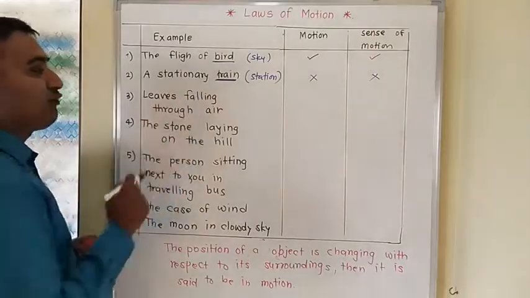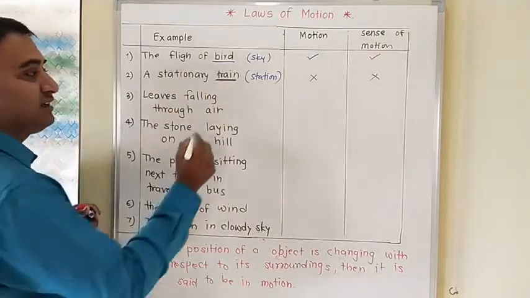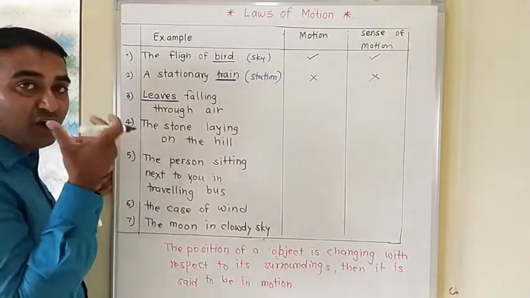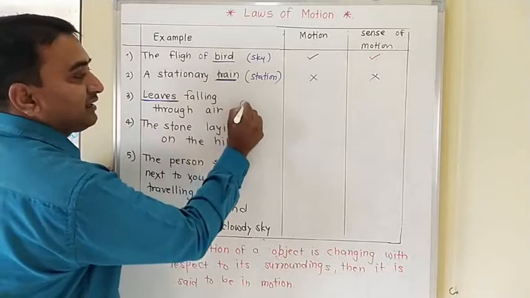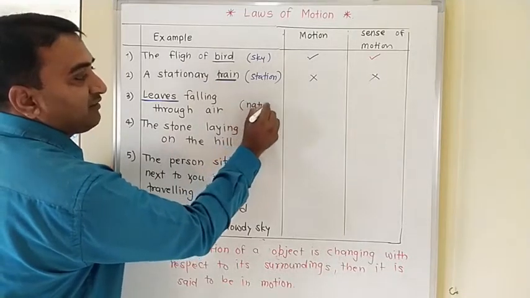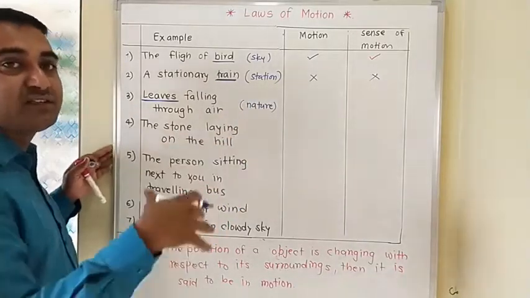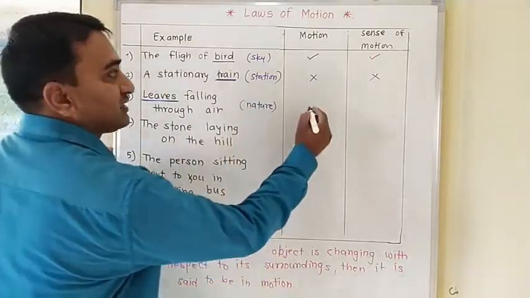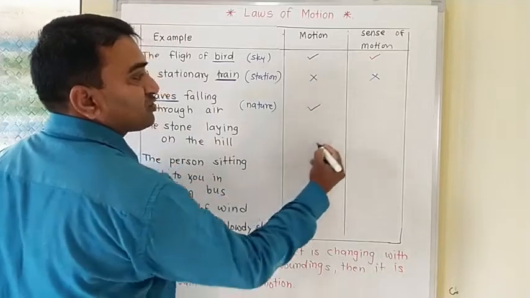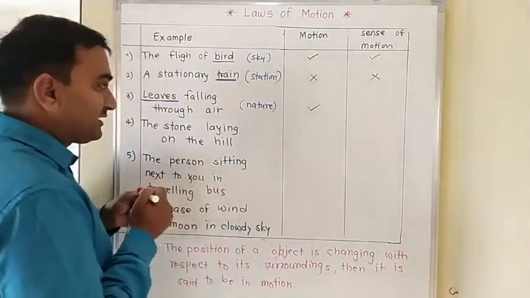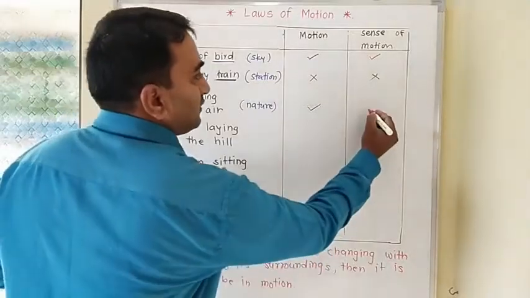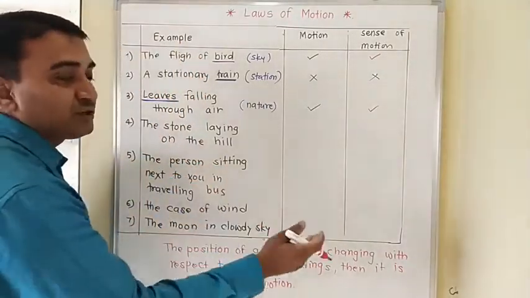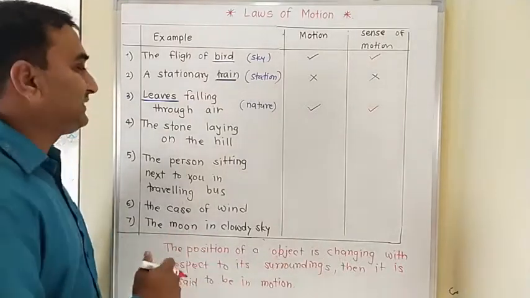Now, leaves are falling through air. So here leaves are the object for us, and nature, or whatever factors are around it, the tree or whatever it may be, is the surrounding for us. So here also we have motion and we are getting a sense of motion too. So see, motion and sense of motion are different. As you move further within the examples, you will get that.